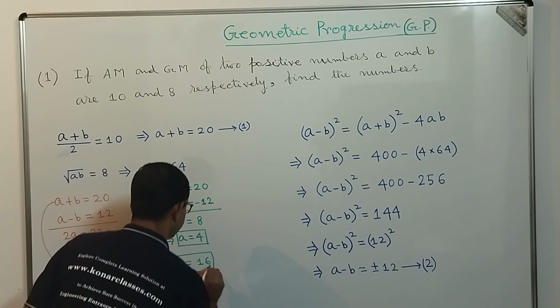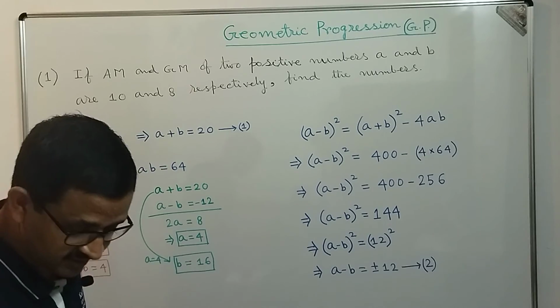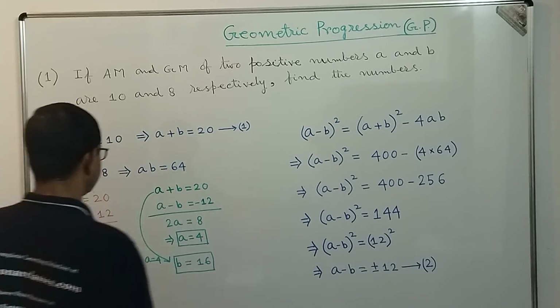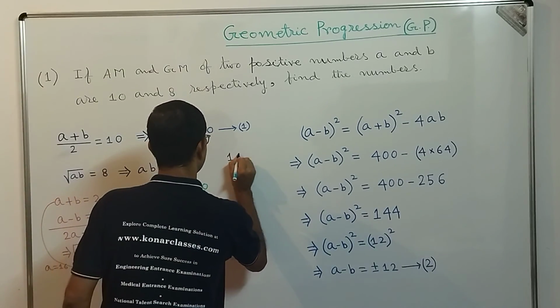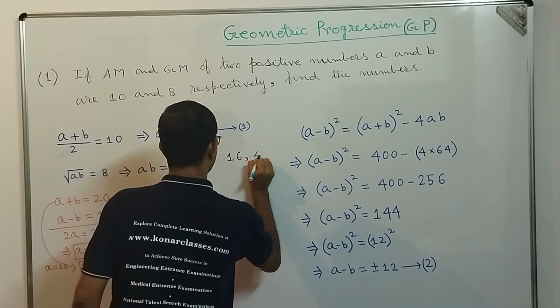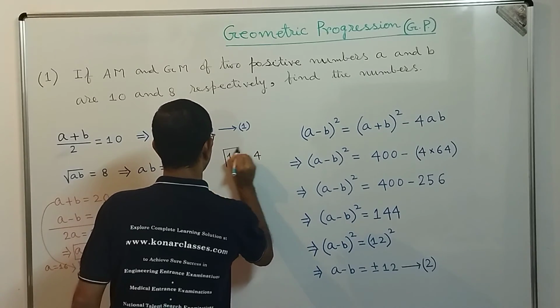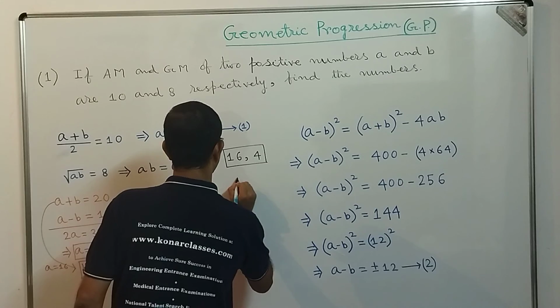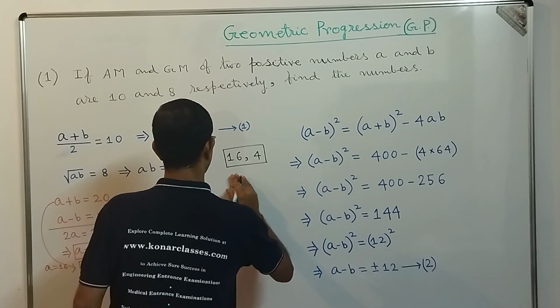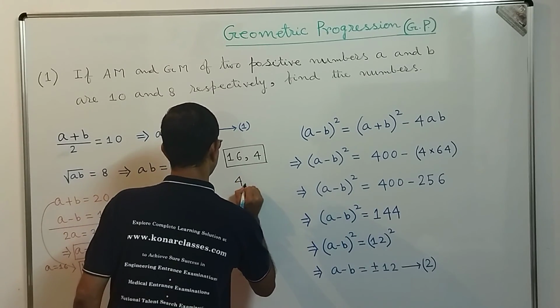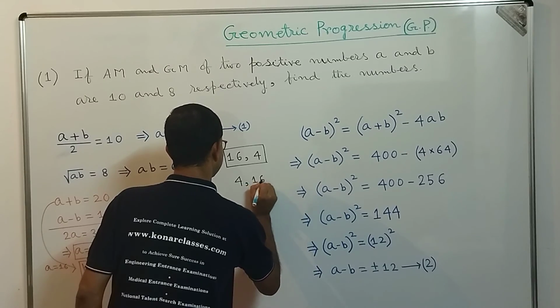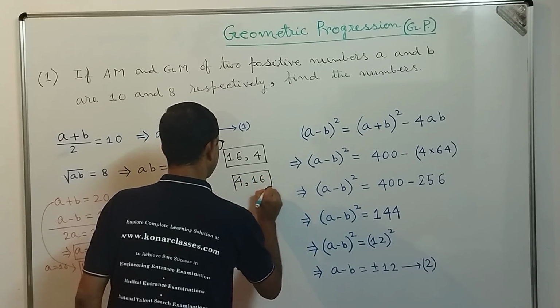So dear students, what are the values we are getting? We are getting the value of A as 16 and B as 4, or we can write that the value of A is 4 and B is 16, 4 comma 16, that also you can say.